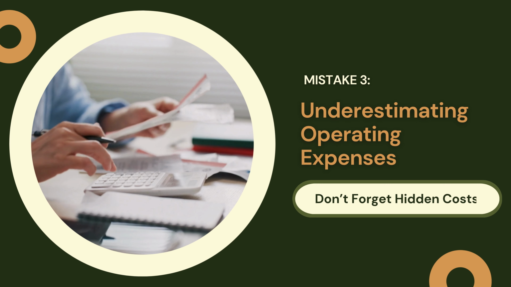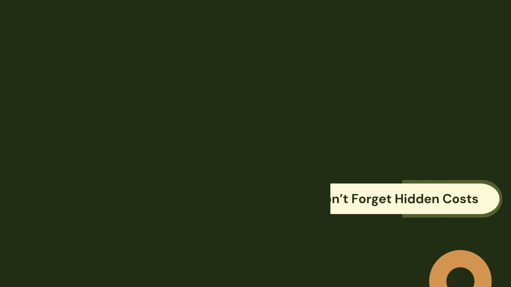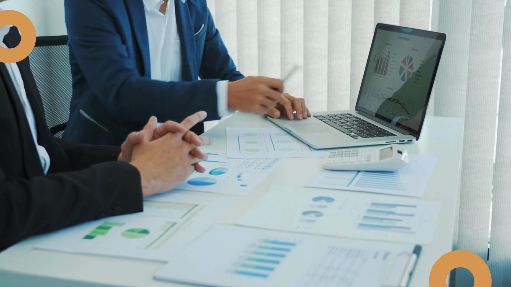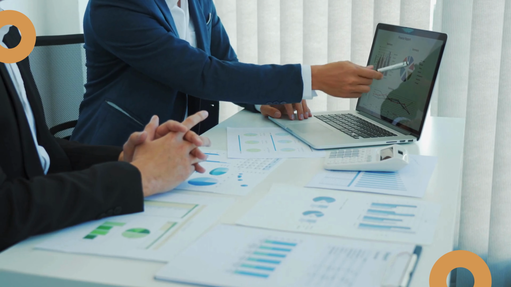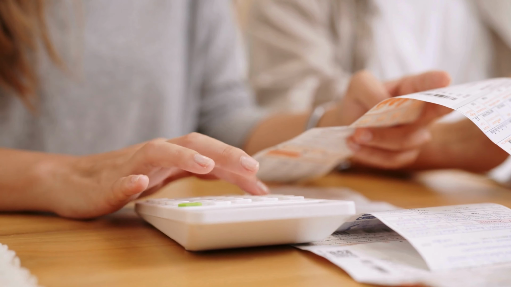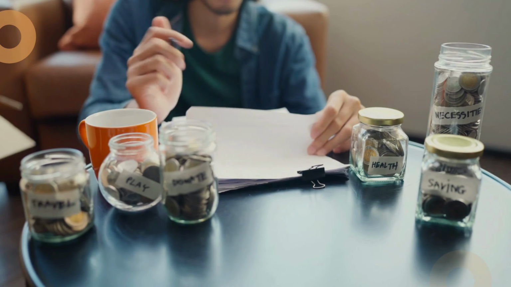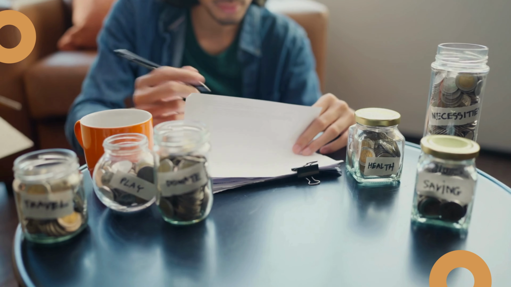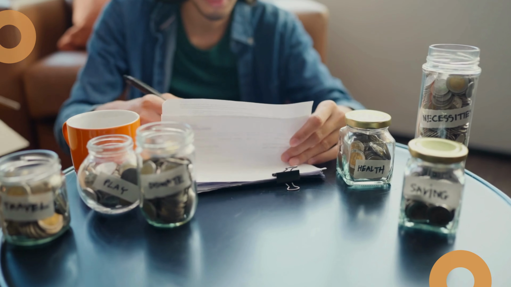Mistake 3. Underestimating operating expenses. Many projections miss variable costs, rising utility bills, marketing spikes, or emergencies. Your cash outflows balloon. Review past expenses, include a 5 to 10% contingency, and update your forecast regularly.